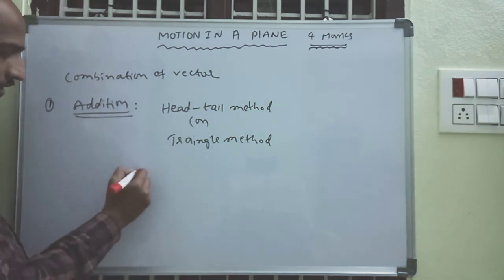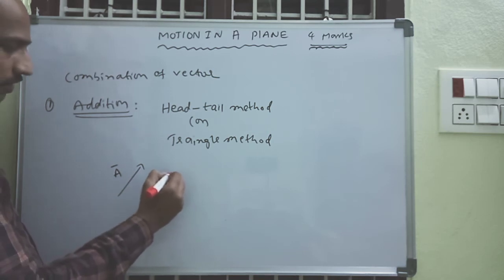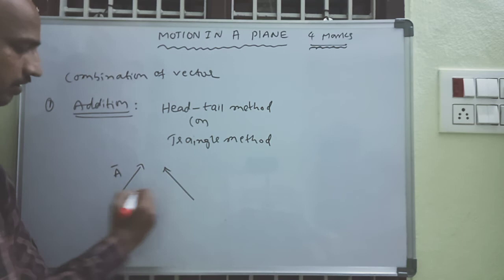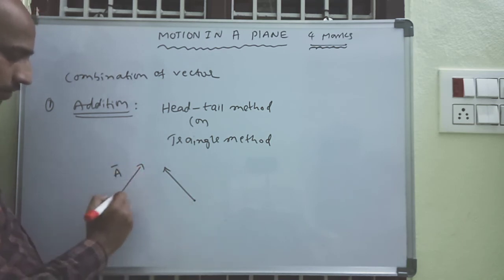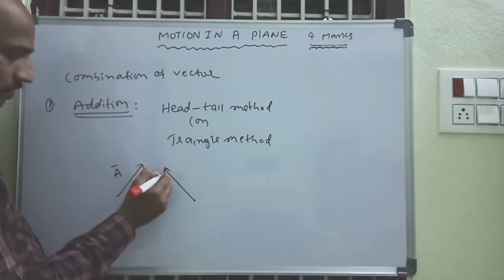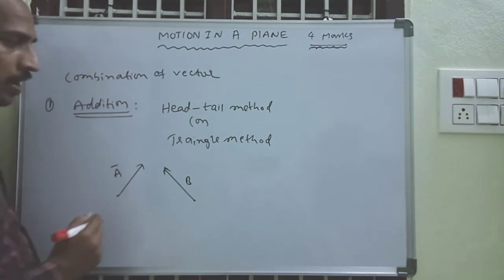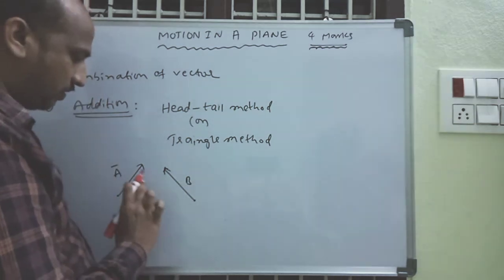I will add two vectors. For example, this is vector A and this is vector B. This is head, this is tail here. This is tail, this is head. How to add them diagrammatically?